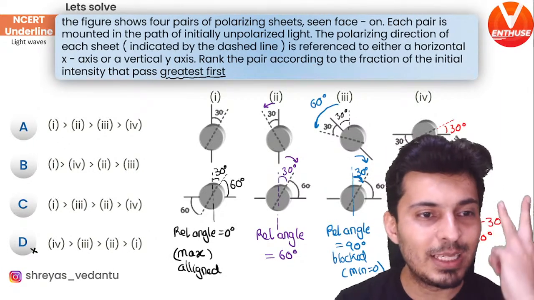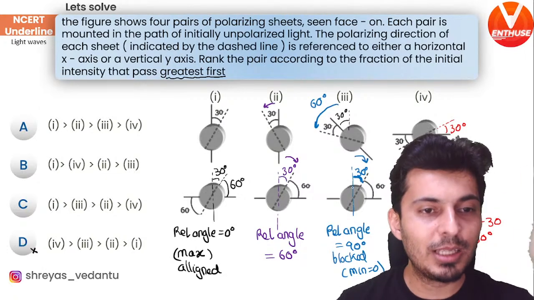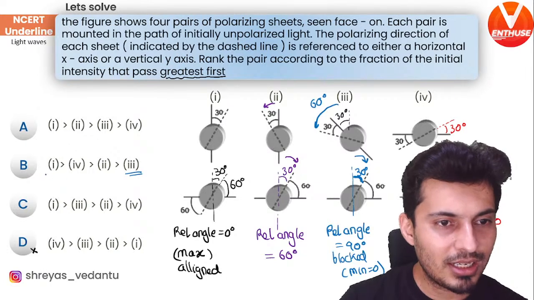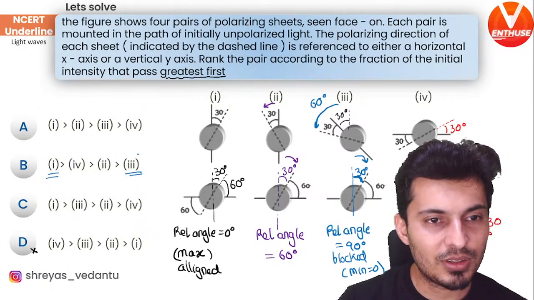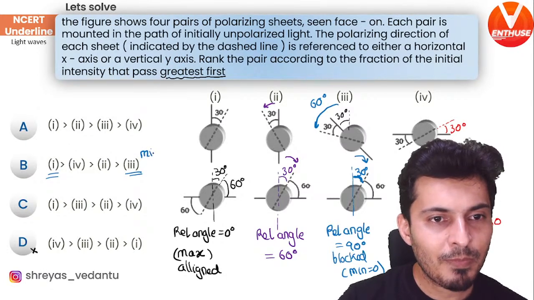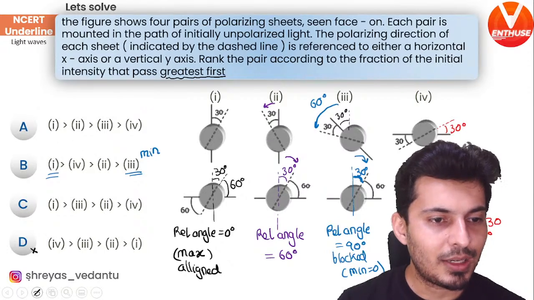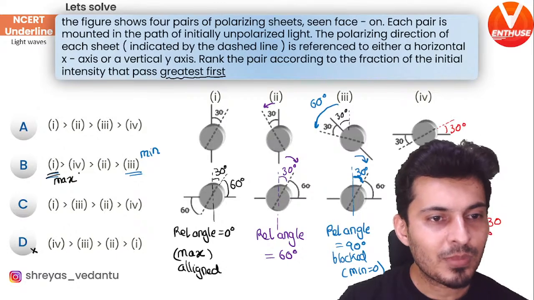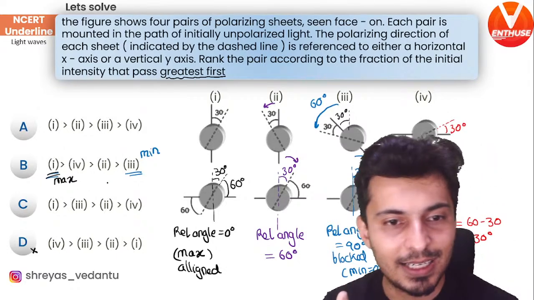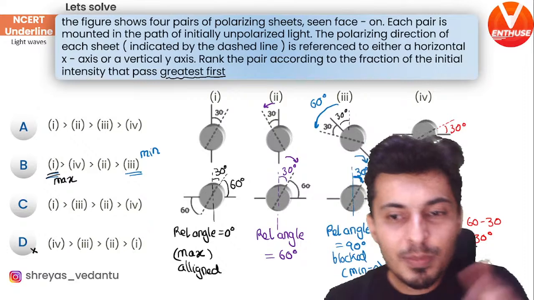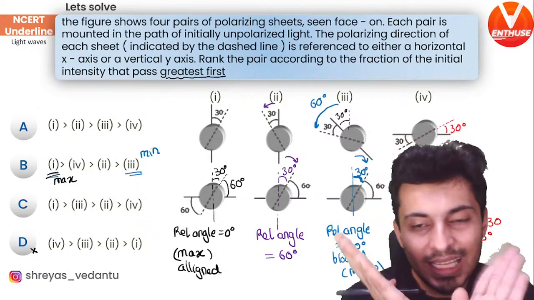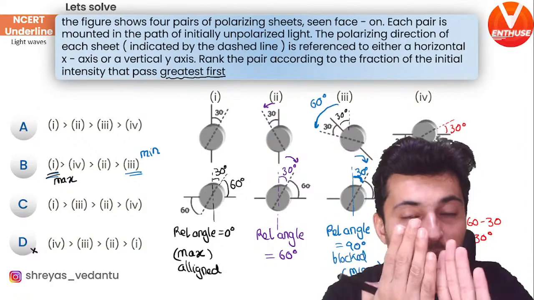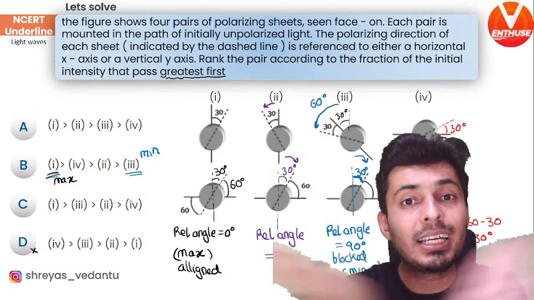So the third one will be the least. The first one will be the most. I can see only one such option like that. Third option is the least. This is most. So this is minimum. I hope you can see that. And over here, the first one is basically the maximum. The other two, fourth and then second. Why is fourth next? Because the angle is 30. When the angle is small, you are nearly aligned. When the angle increases and becomes more towards 90, it gets blocked.